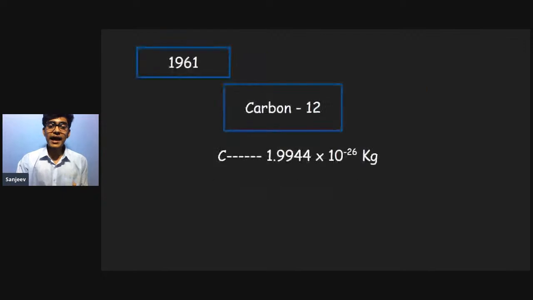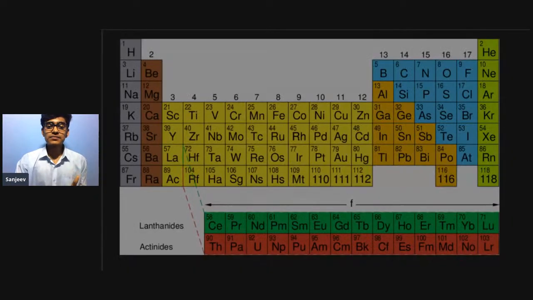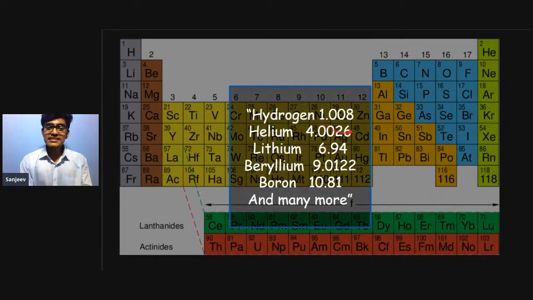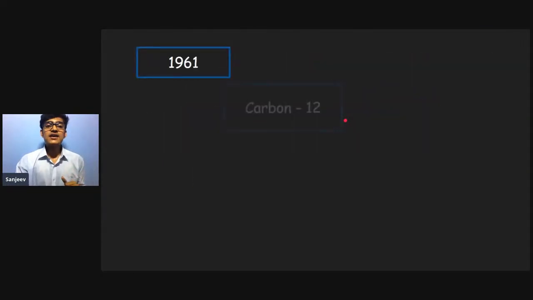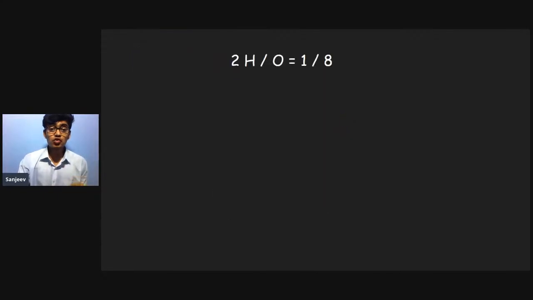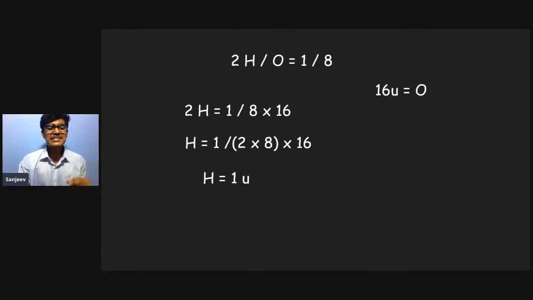And if we go back to the slides, we'll find that it's exactly that much itself. The atomic mass of hydrogen was 1.008, and we got the unified mass as 1 u. So it is exactly equal to 1. So this is a very important point which should be noted.